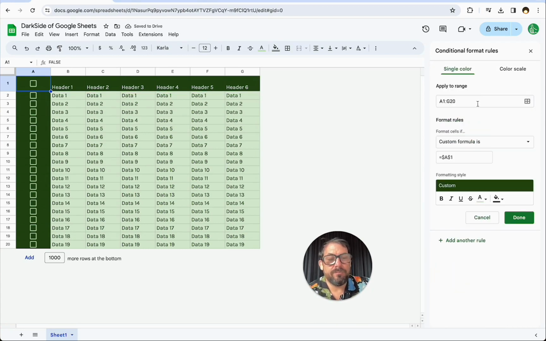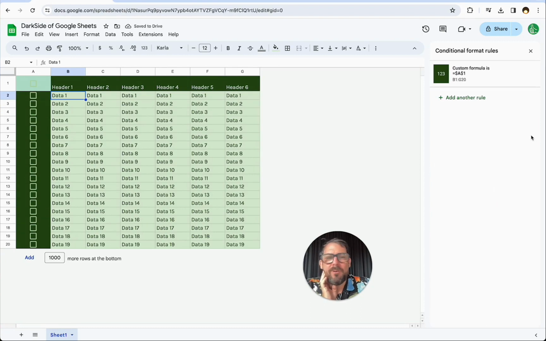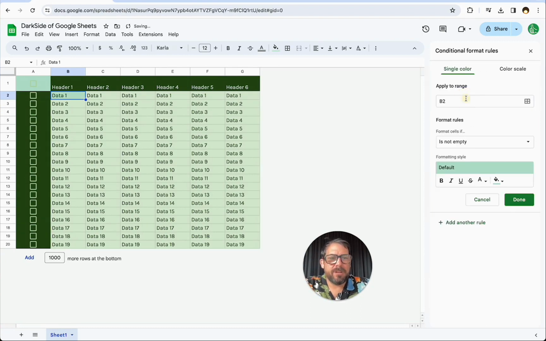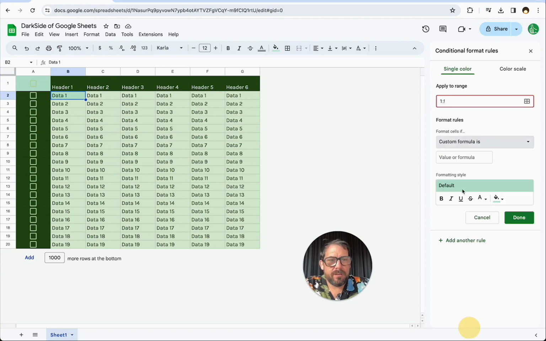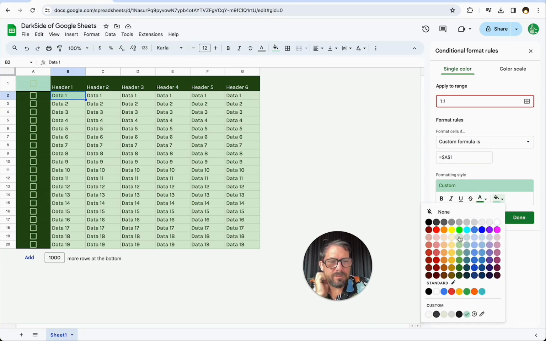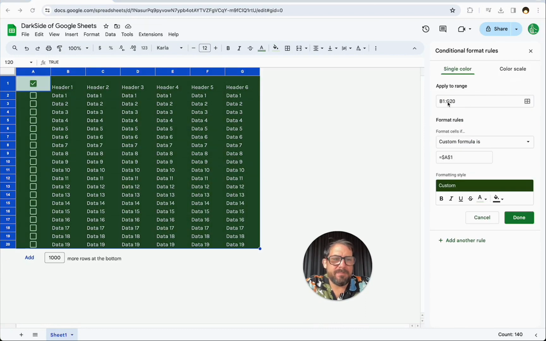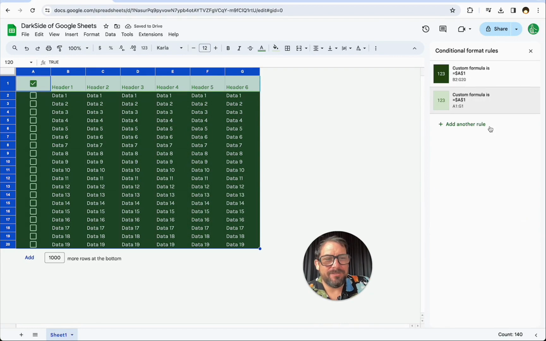Done. Now in our original one, we do need to change this. Let's make sure this works. Yep. Where did our, oh, I think because we had overlapping here, so now we just need to add another rule. The same thing applies. 1:1, custom formula equals, we'll do this again, A1, and we want our dark text and our light background. Done. Some things are wrong here. I see the mistake I made. I said B1, so this actually needs to be B2. Sorry.